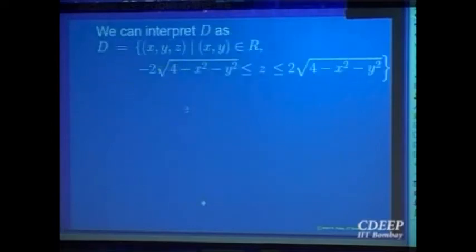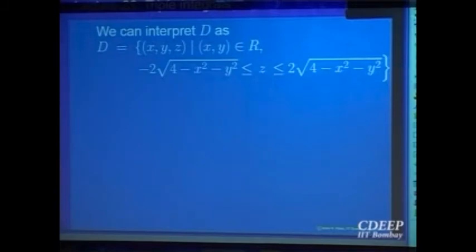We'll come to that again. So this domain D is projectable onto all the 3 planes. You can project that ellipsoid onto the xy plane or the yz plane or the xz plane. Here we are projecting onto the xy plane, so (x,y) belongs to R. Let us project it onto the xy plane; there is a projection R. So where does z vary? Z will vary from the lower part of the ellipsoid to the upper part of the ellipsoid. So z goes from minus 2 square root to plus 2 square root of 4 minus x square minus y square.